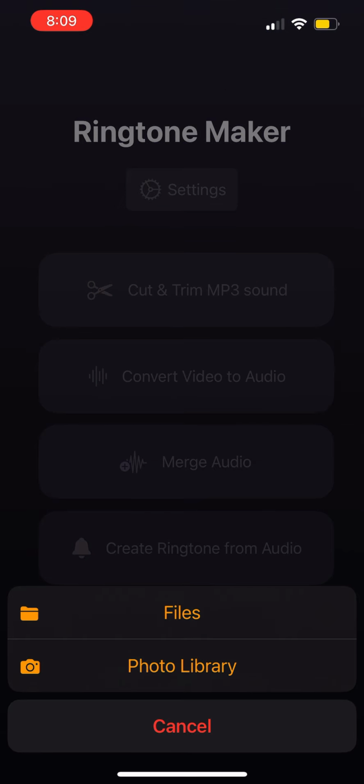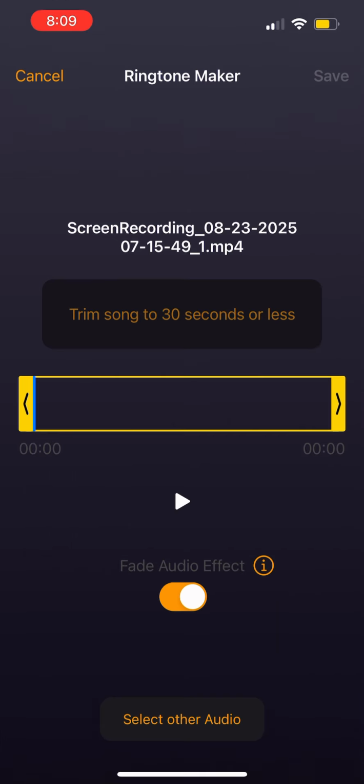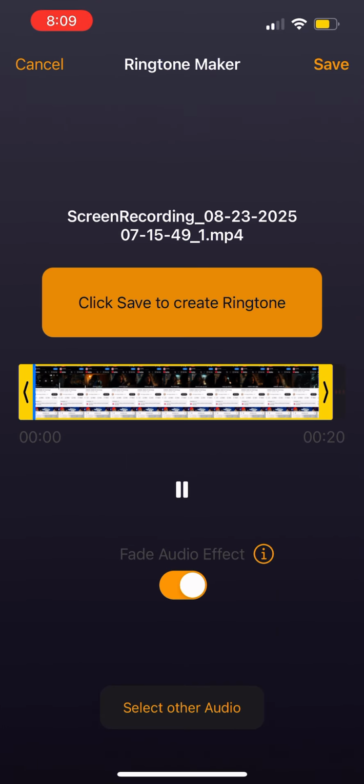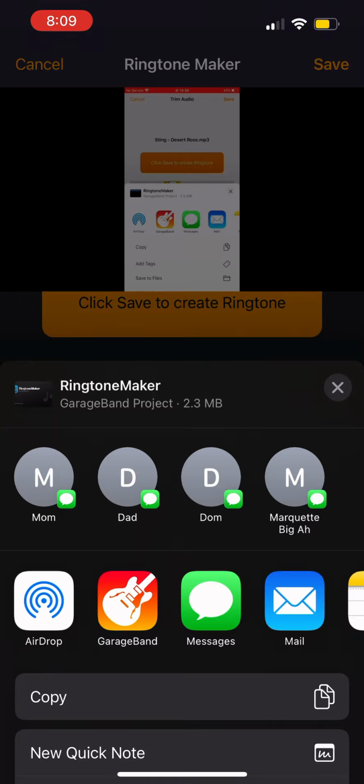Then you press one from your photo library. Gonna press that. Pick one you recorded or whatever, saved it. Press save at the top of your screen. And then after that, listen to the song, make sure it's the one you want. And after that, go to GarageBand, share to GarageBand.